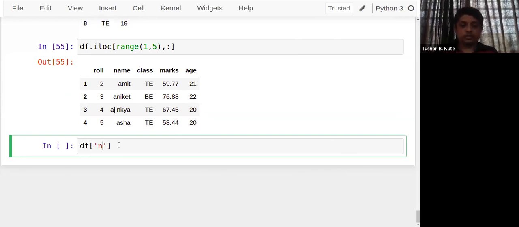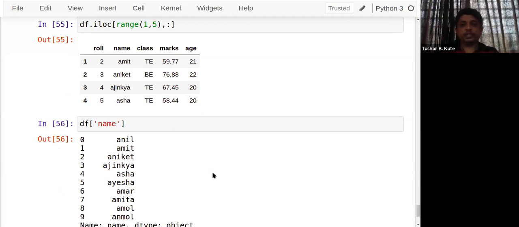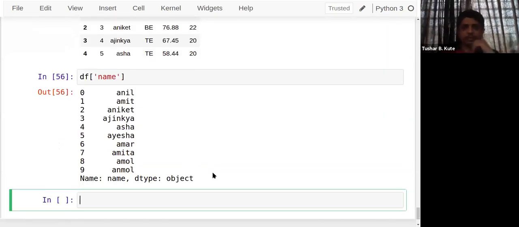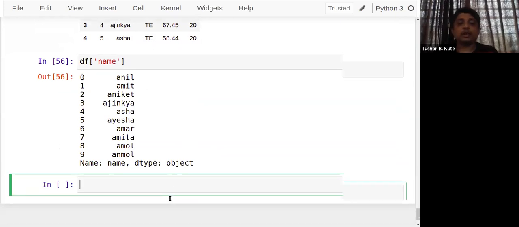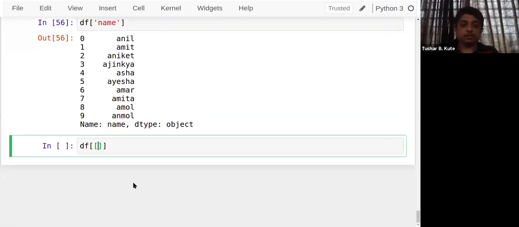So see, directly df of name, just like in the previous example I've shown you, df and square brackets, you have to pass the name of the column. So exactly that column I'm extracting; you can check it out. Fine, an exact series object I want to extract. So you just apply this method. And if I want to extract multiple, just put in double square brackets there. I want to extract name, comma, marks.